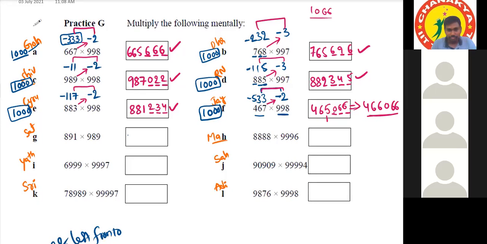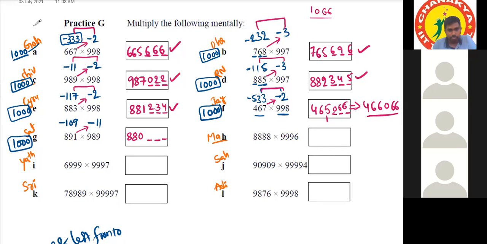Yes, sir. Sir, 891 is 109 less than 1000. What is the base? Base is 1000. Okay. 891 is 109 less than 1000. Second number, 989, is 11 less than 1000. Okay. 891 minus 11 is 880. After that, 11 into 109 is